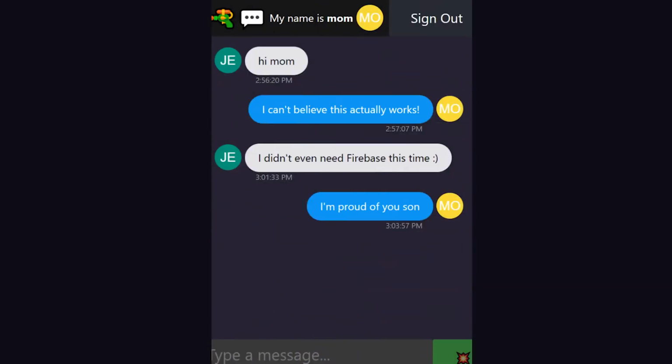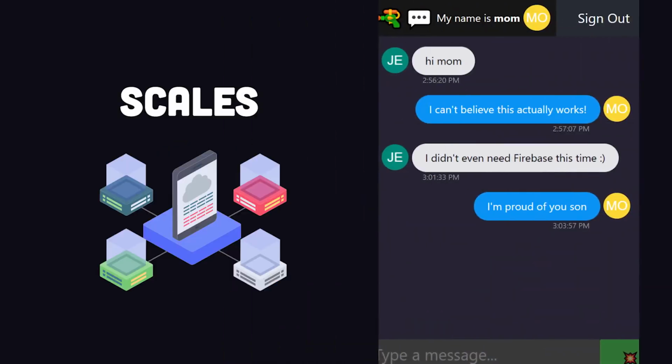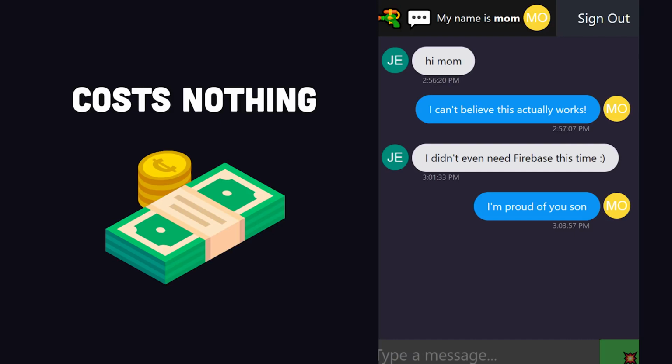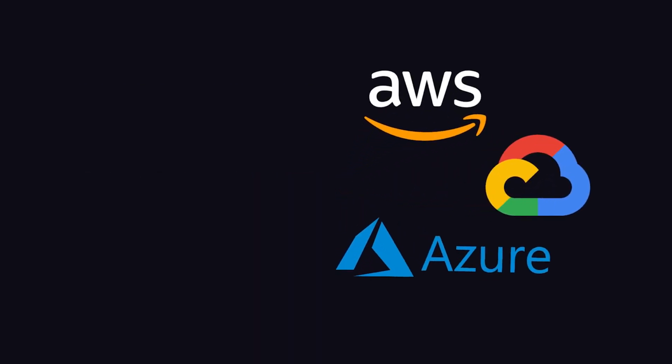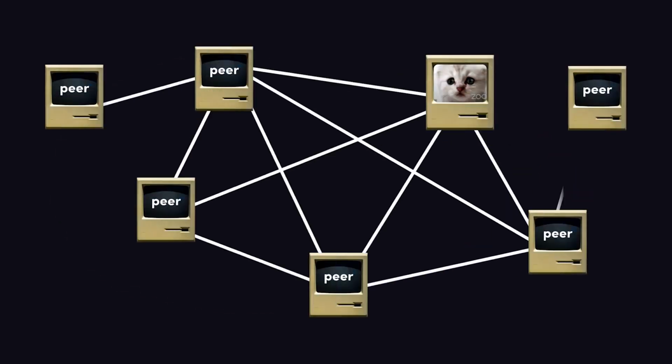I recently built a chat app that can handle thousands of messages per second, scales around the world, and costs me nothing to run. But the real weird thing about it is that the data and infrastructure is not controlled by a big tech company. Instead, it's decentralized across the entire user base using web technologies.